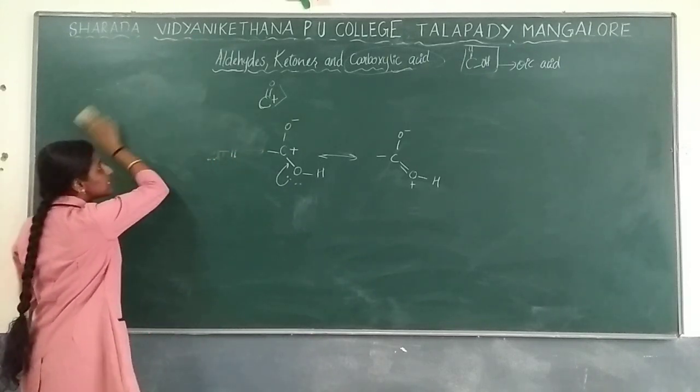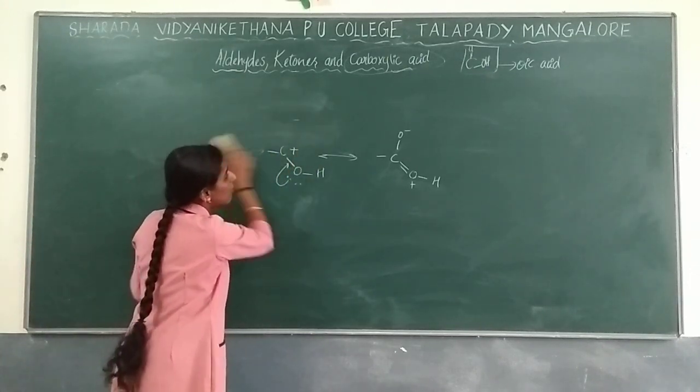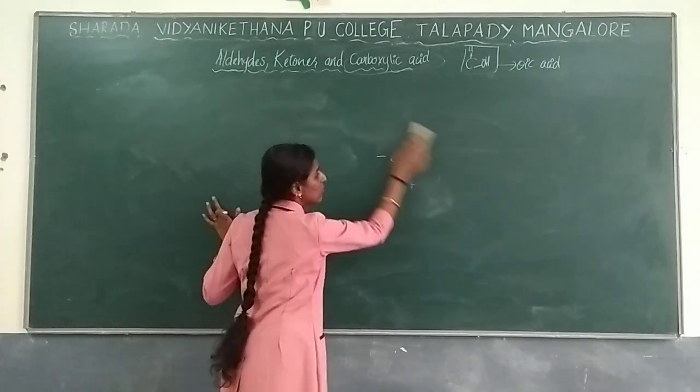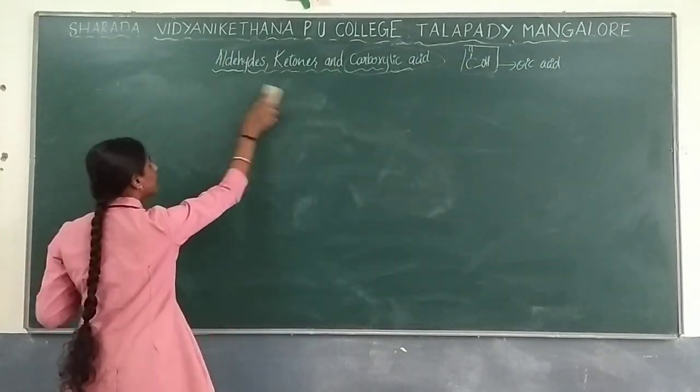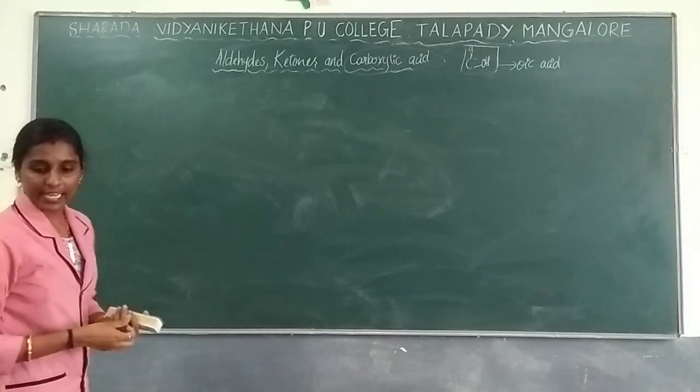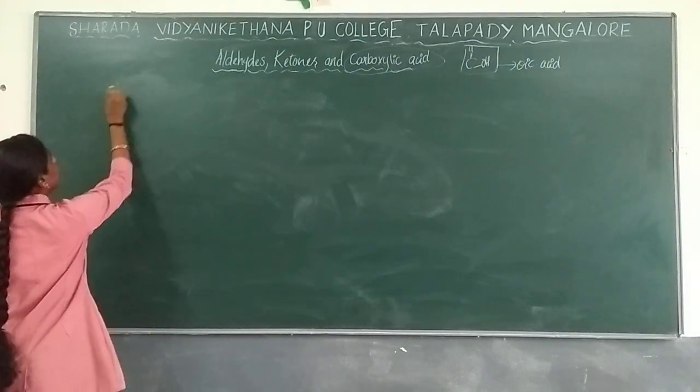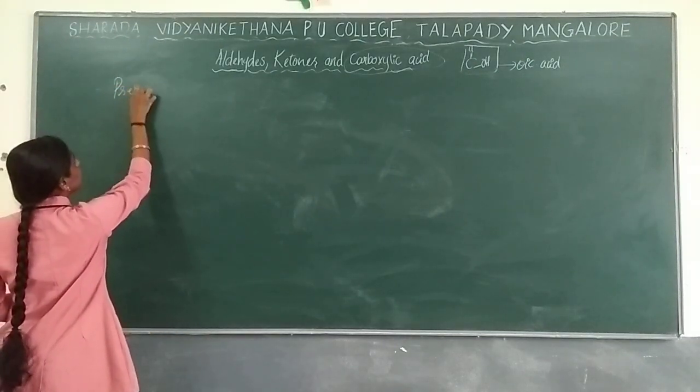Okay, the next we will be learning how to prepare carboxylic acid. Write the heading: methods of preparation.